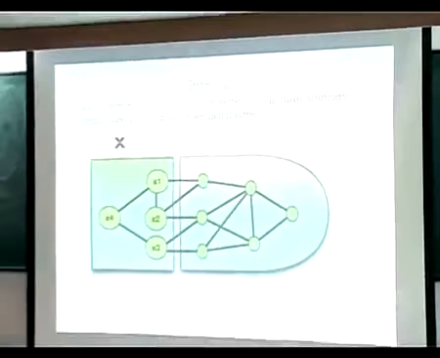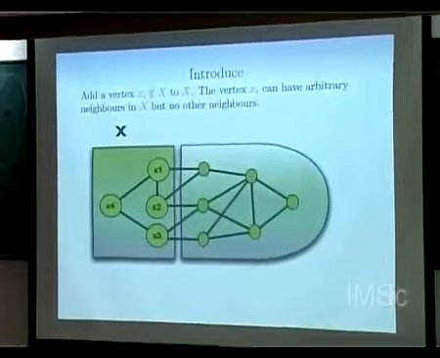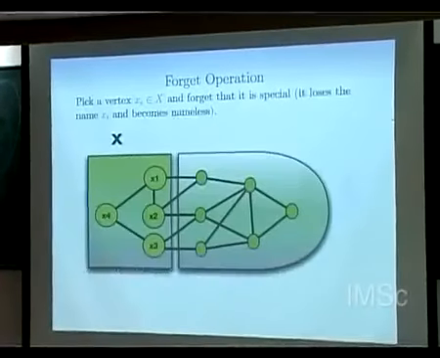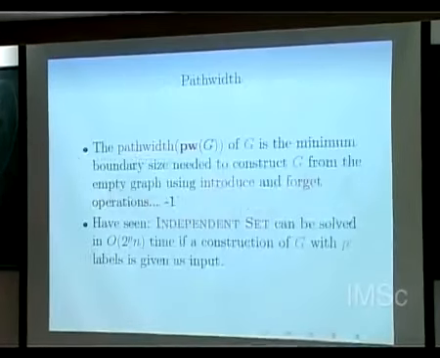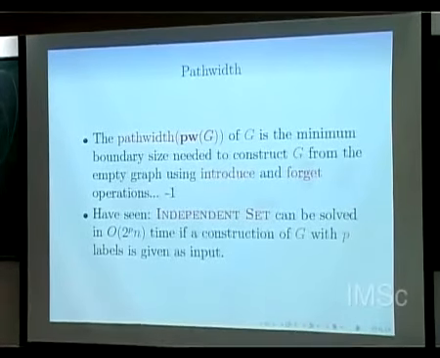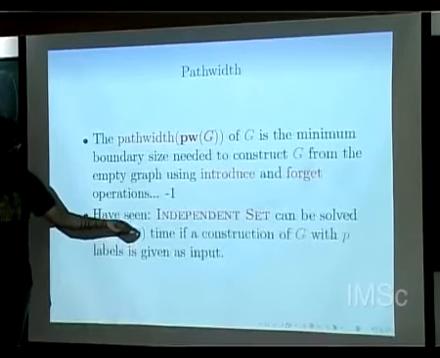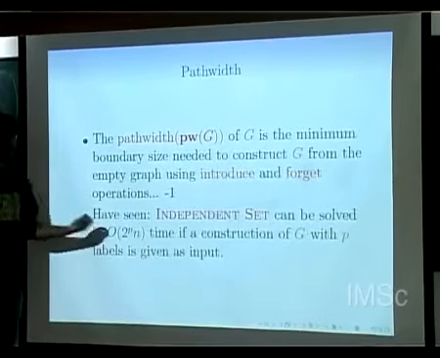Okay. So now let's go further and try to introduce more operations to this T-bounded graph. And what I have told you now is that independent set can be solved in time 2^p times n if a construction of G with p labels is given as input.